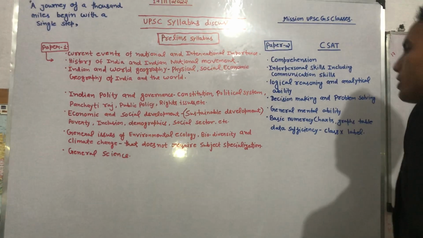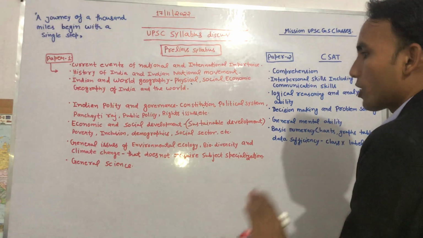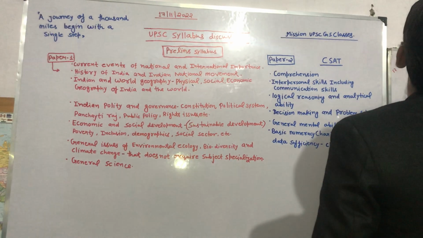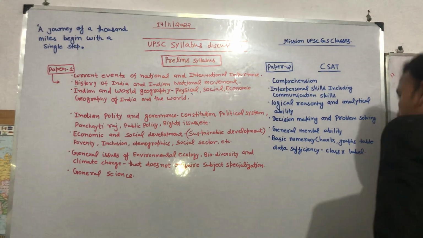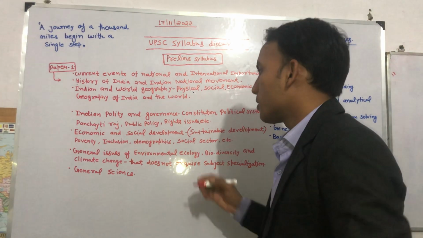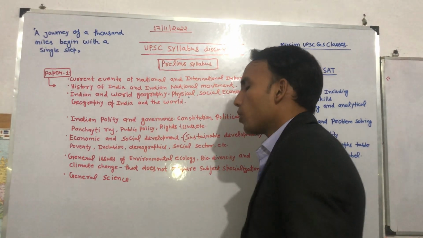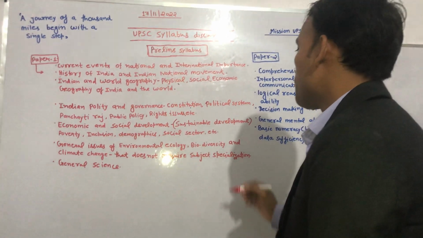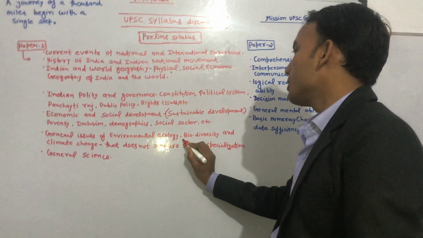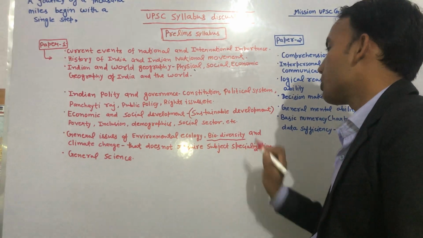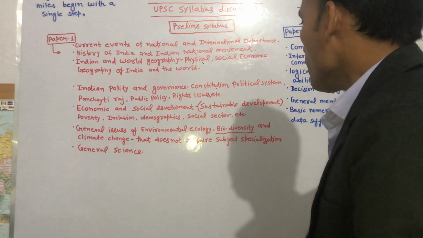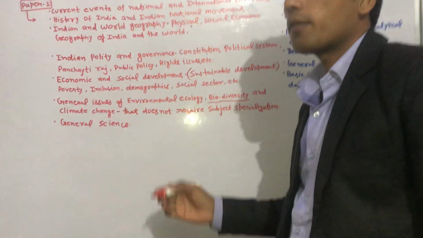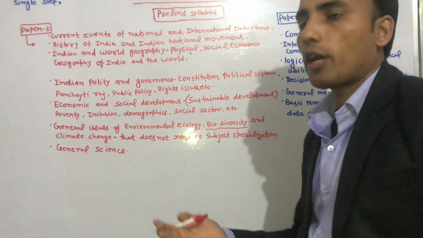What is ecology? Ecology is a simple thing, it is your surroundings. Your surrounding things in the environment constitute environmental ecology. Biodiversity, like flora and fauna. Flora means the species of trees, and fauna means the species of animals. Biodiversity is like this: if you have a large number of species in a particular area, you will say that that is a biodiversity rich area.